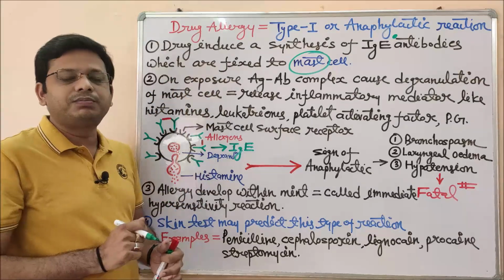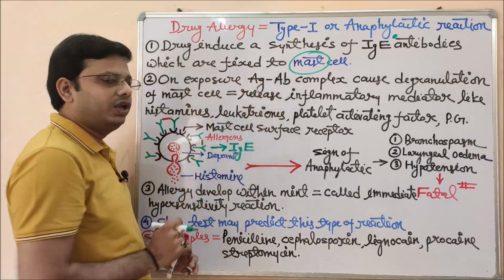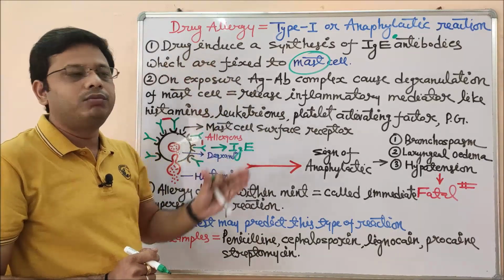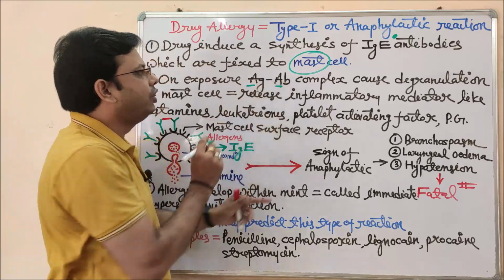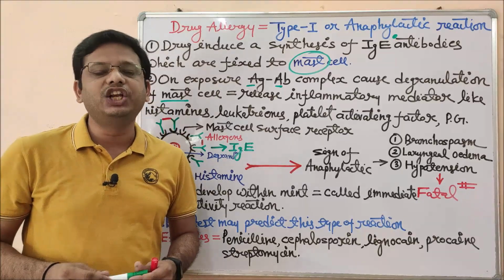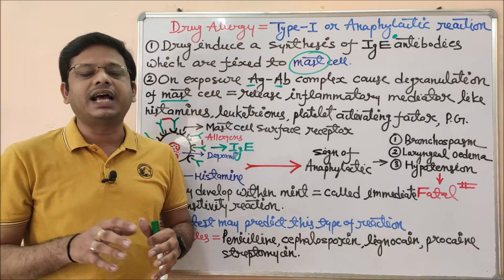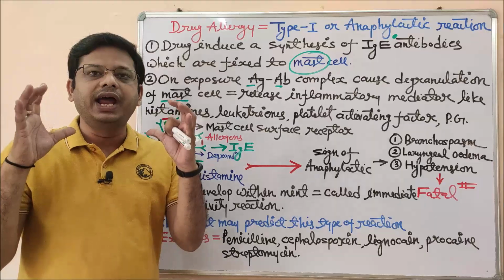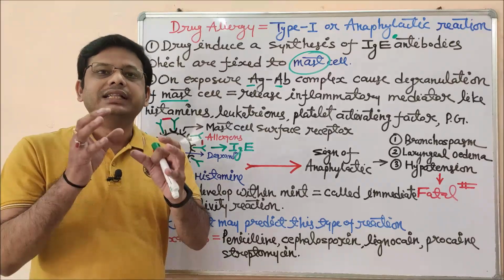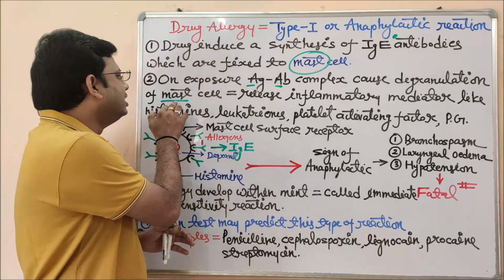See, after binding to the mast cell, on exposure, the antigen-antibody complex, because the IgE is acting as the antibody and the drug molecule as the antigen signal molecule, causes the degranulation of the mast cell. Now what is the meaning of degranulation? Inside the mast cell, histamines are present as pure and intact granules. Whenever there is a formation of the antigen-antibody combination, the granules are converted into degranulation and the mast cell starts releasing the histamine.